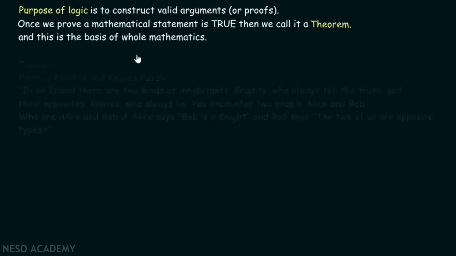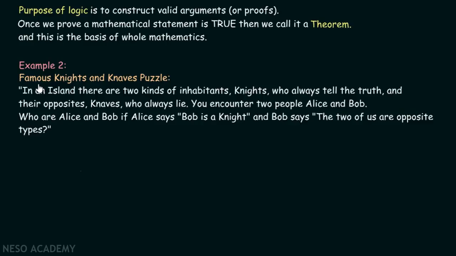Let's consider one more example. Here in this example, we are talking about one famous puzzle called Knights and Knaves puzzle. In an island, there are two kinds of inhabitants. Knights, who always tell the truth, and their opposites, knaves, who always lie. You encounter two people, Alice and Bob. Who are Alice and Bob if Alice says Bob is a knight and Bob says the two of us are opposite types?